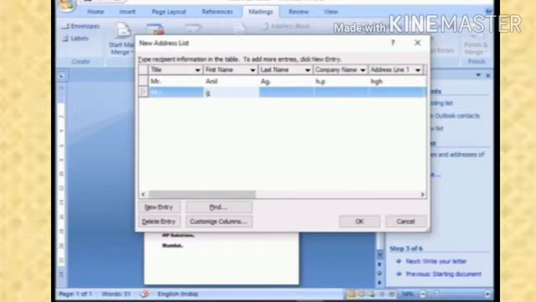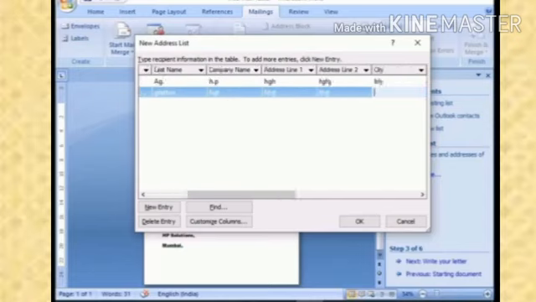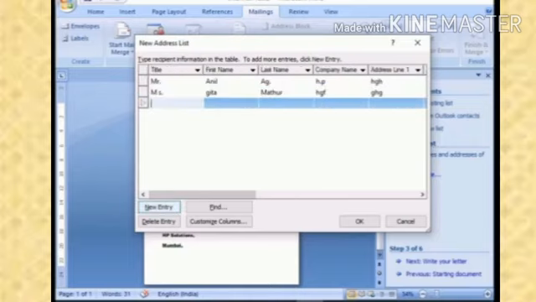For this you have to click on new entry here, Miss Geeta Mathur, then any company name, any address, and city is Agra. Then again new entry. Here we can take any entry.